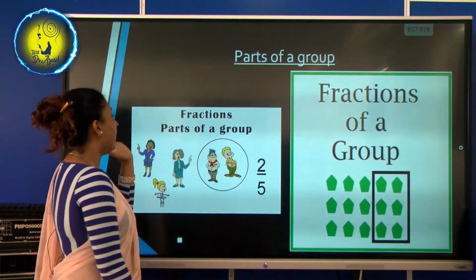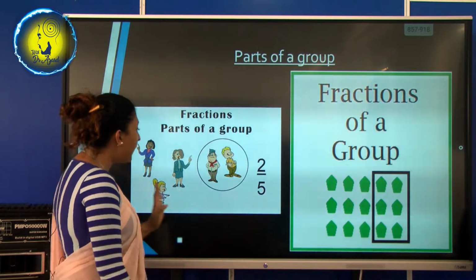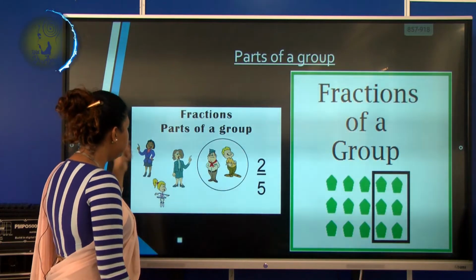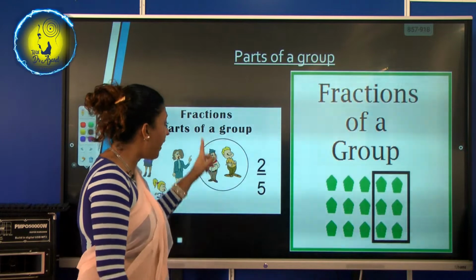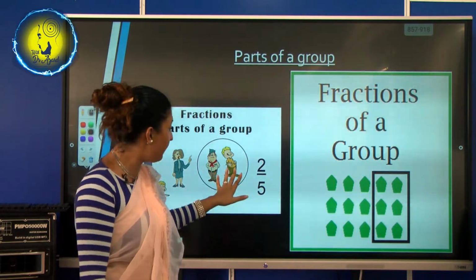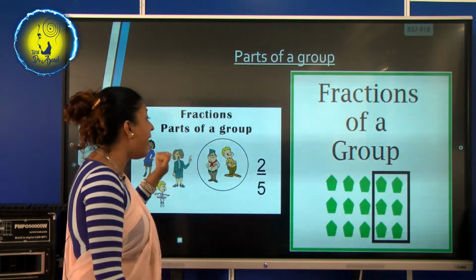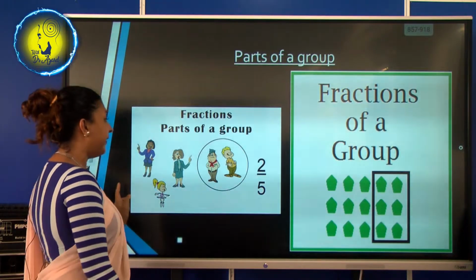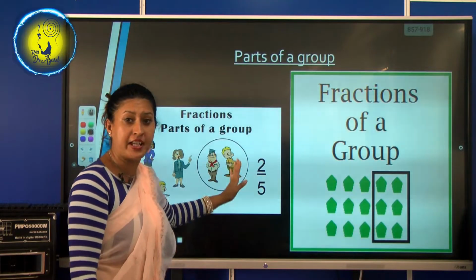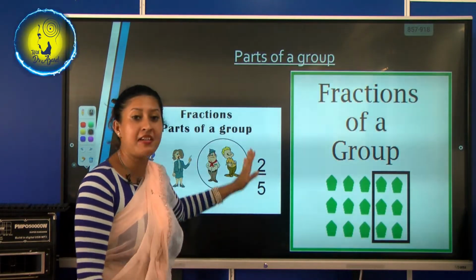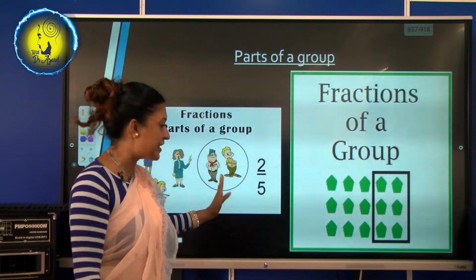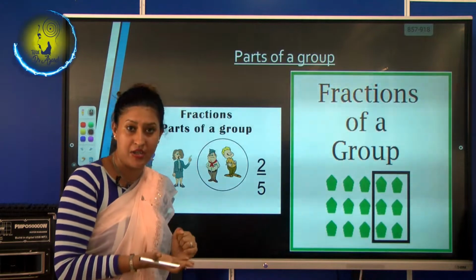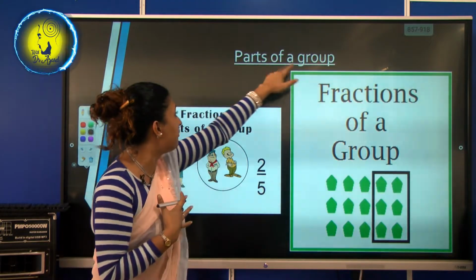Now see, now who are they? They are people. Tell me how many people are there? Count and tell me. 1, 2, 3, 4 and 5. How many people are there, children? There are 5 people. So out of these 5 people, these 2 are very naughty. Like my children, isn't it? They are very naughty. So we say, how do we convert it into a fraction? That is what you call part of a group.